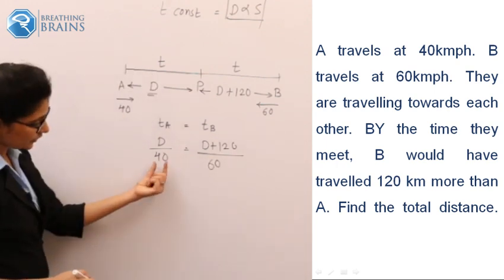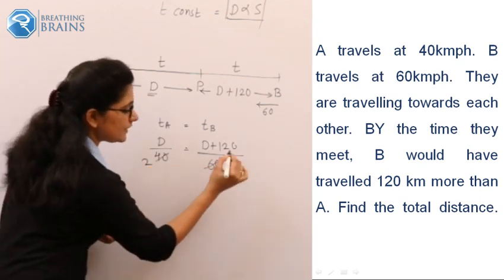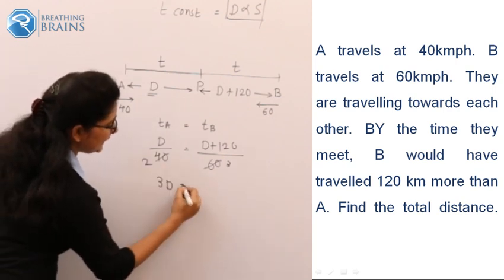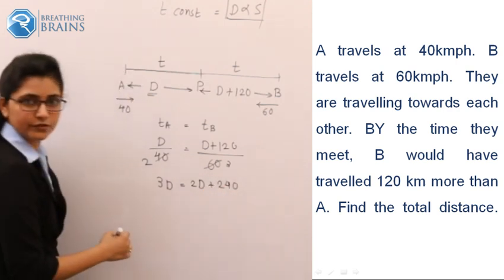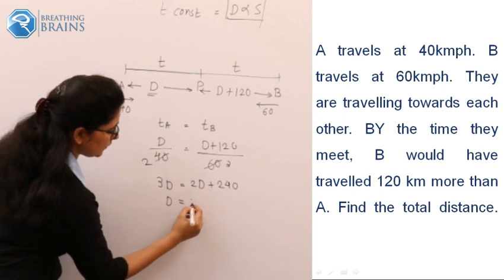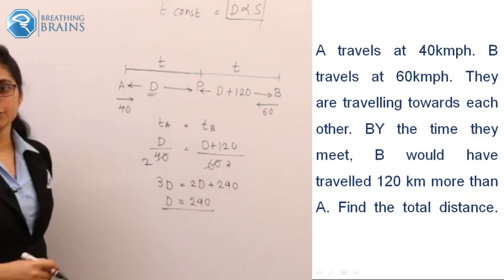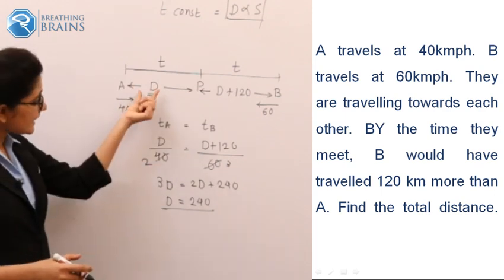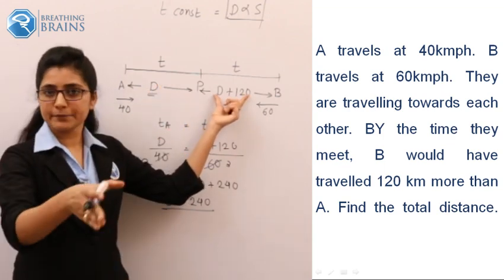Now pay attention. This is 40, this is 60. Can I write this as 2 and this as 3? I can. So clearly d over 2 equals (d plus 120) over 3. Cross multiplying, 3d equals 2d plus 240. Just subtract: d should be 240 kilometers. Is it our answer? No. We get that d is 240 kilometers. What should be the total distance? 240 plus 120.